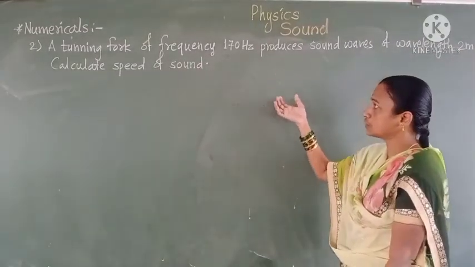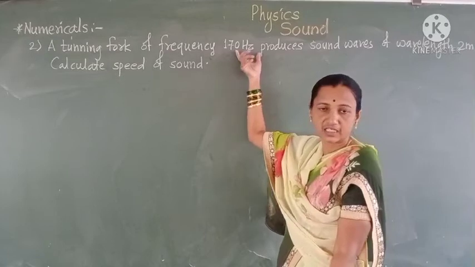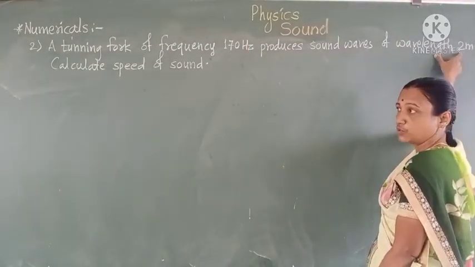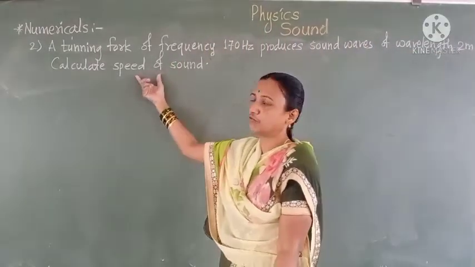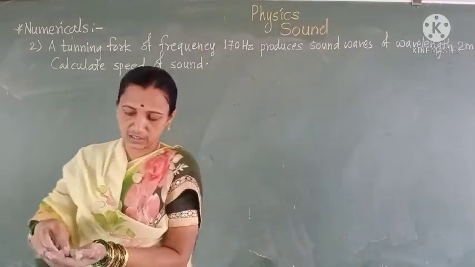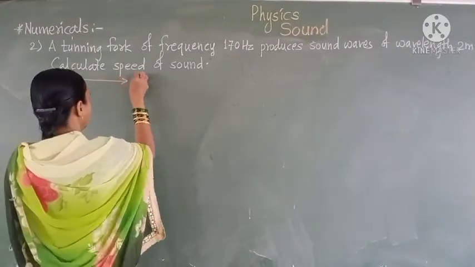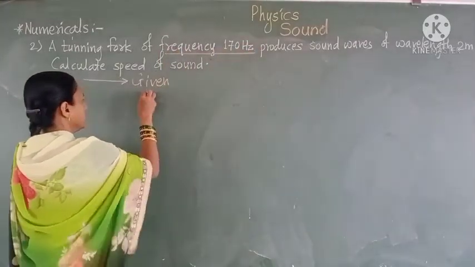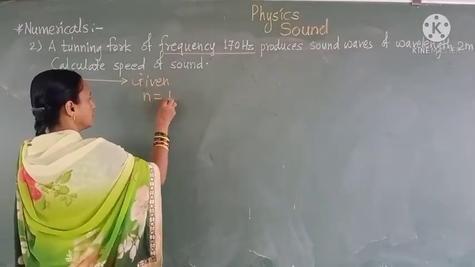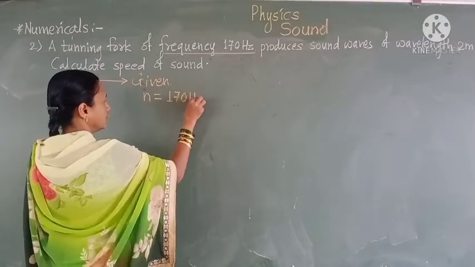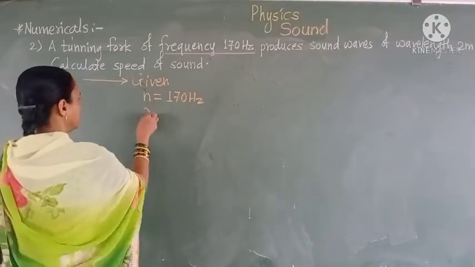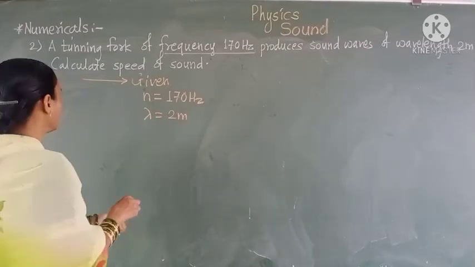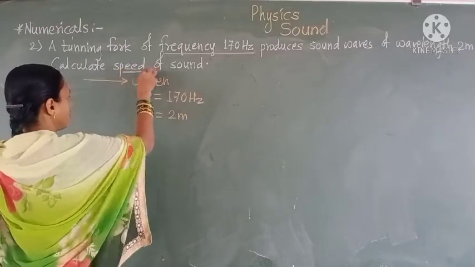Here we are given the frequency, having value 170 hertz, and the wavelength, which is equal to 2 meter, and we have to calculate the value for the speed of sound. Therefore, first we write the given: frequency, denoted by the letter n, is equal to 170 hertz, and wavelength lambda is equal to 2 meter. Here we have to find the speed of sound.